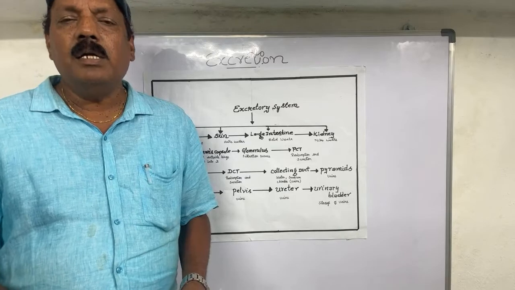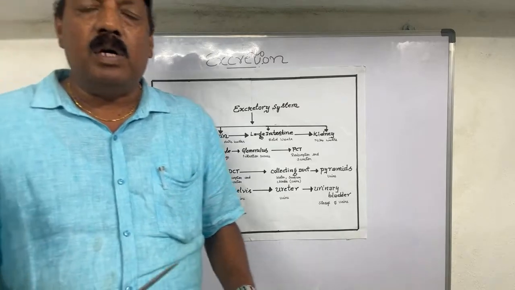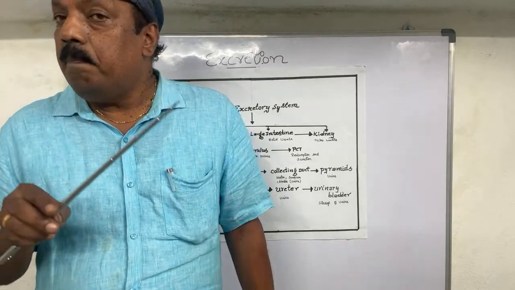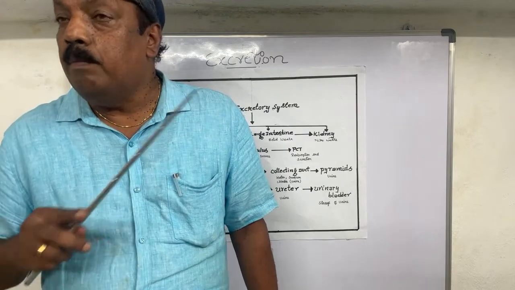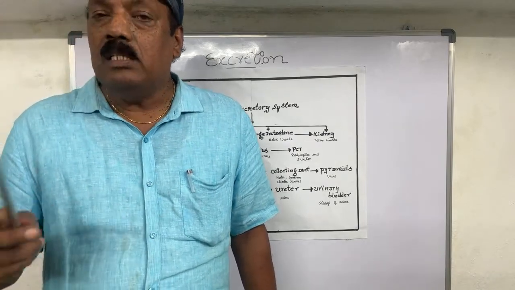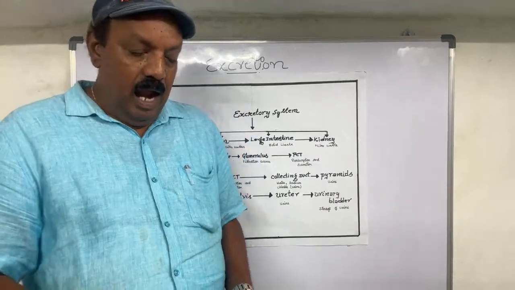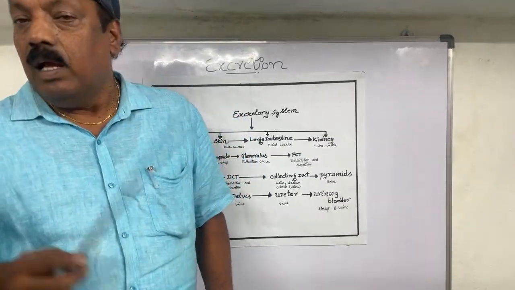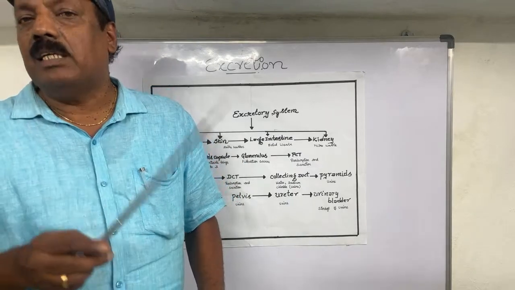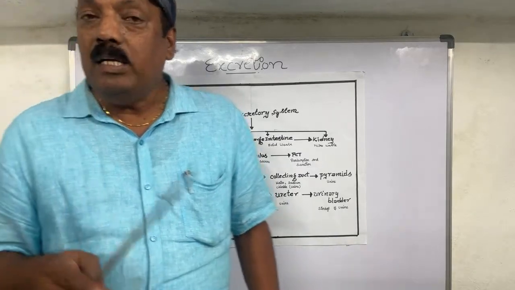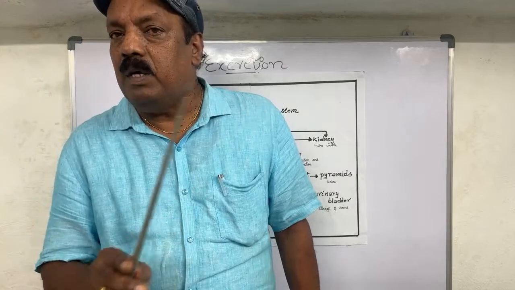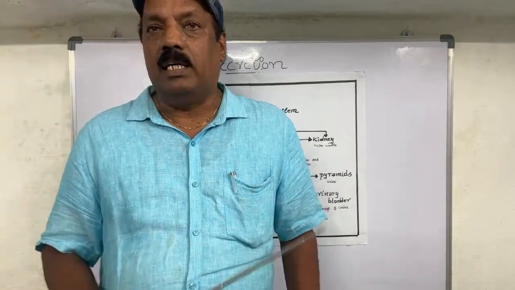What is the function of the kidney in our body? It separates the waste products and removes the toxic poisons from our body. That is the major function of the kidney. The second thing is the lungs. The lungs are also excretory organs. They remove the carbon dioxide gas which we don't want.